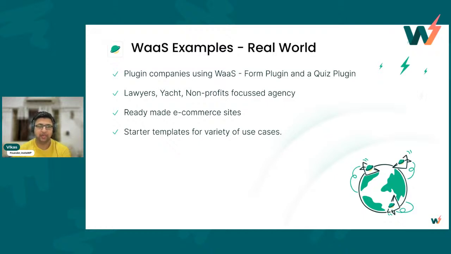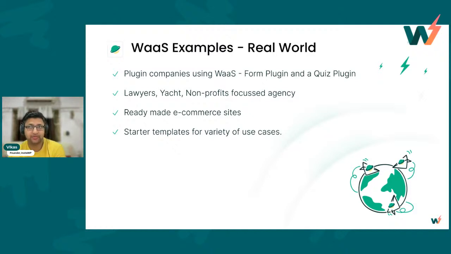All right. So I think this is the last or one of the last slides. Some real-world examples: obviously I cannot take the name of the company who is using this, for obvious reasons, but plugin companies are using VAS. There's a very popular form plugin which is using it, and another quiz plugin which is using it.